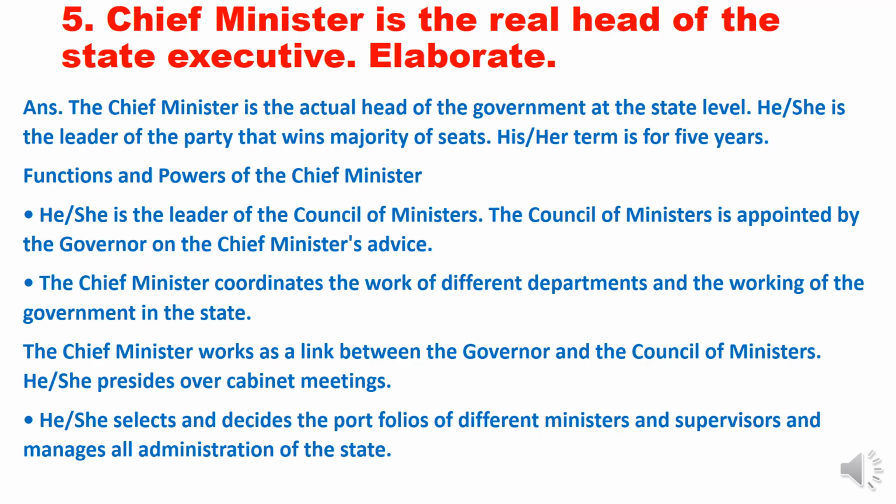Question 5. Chief Minister is the real head of the state executive. Elaborate. Answer. The Chief Minister is the actual head of the government at the state level. He or she is the leader of the party that wins majority of seats. His or her term is for 5 years. Functions and powers of the Chief Minister.